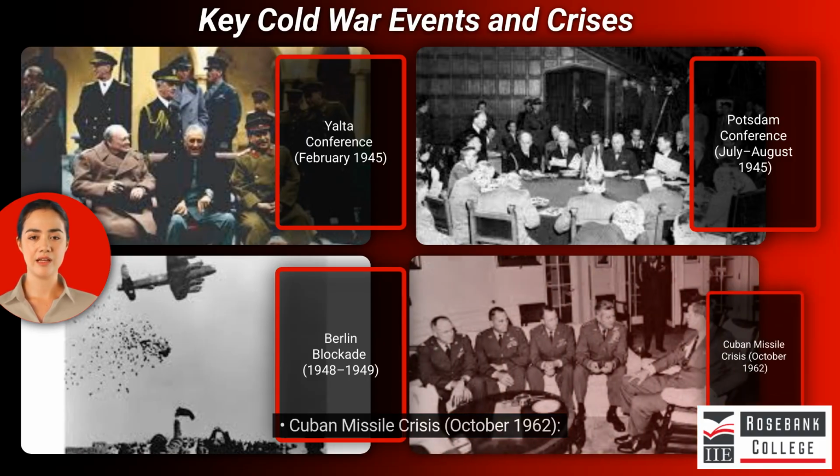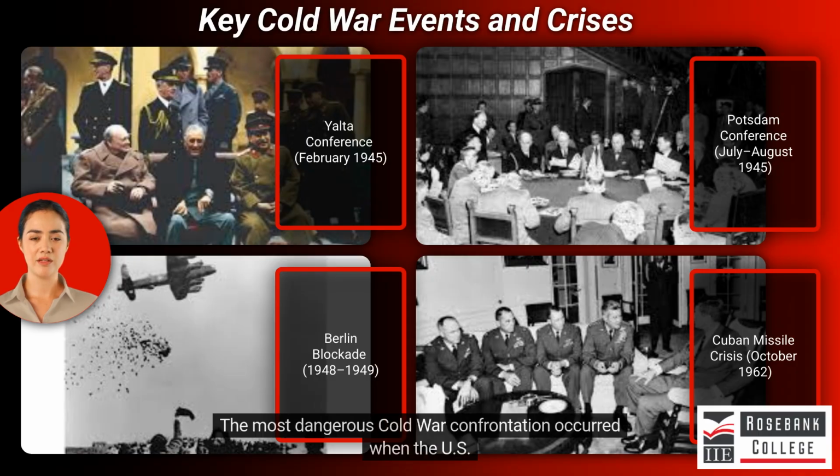Cuban Missile Crisis, October 1962. The most dangerous Cold War confrontation occurred when the U.S. discovered Soviet nuclear missiles in Cuba, just 145 kilometers from its coast. President Kennedy imposed a naval blockade and demanded their removal.